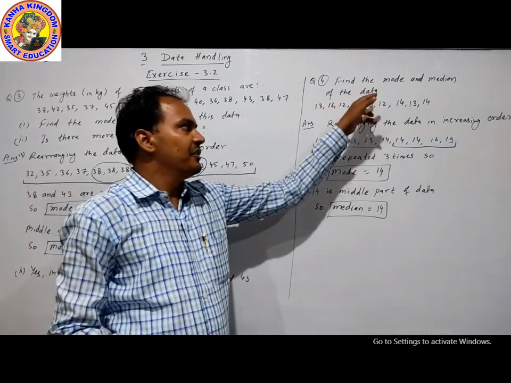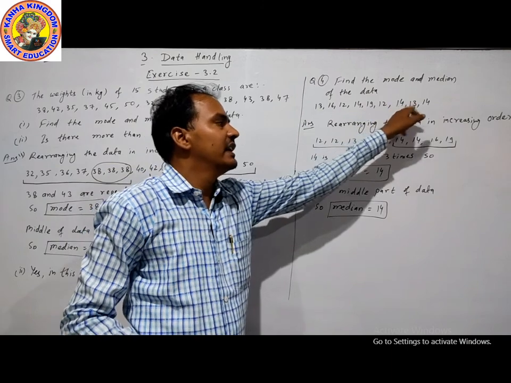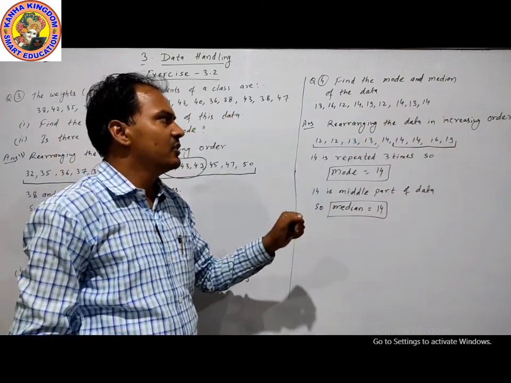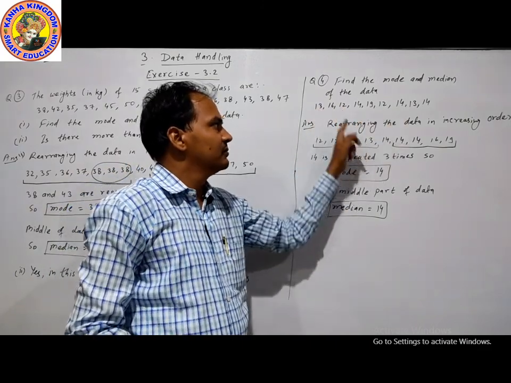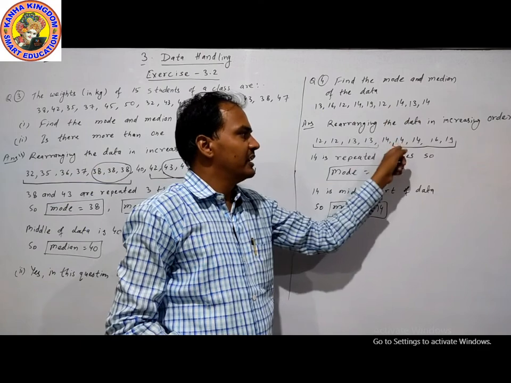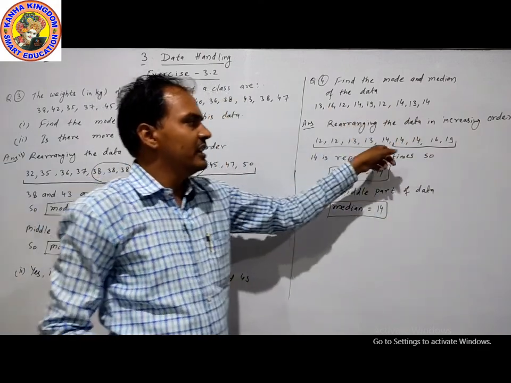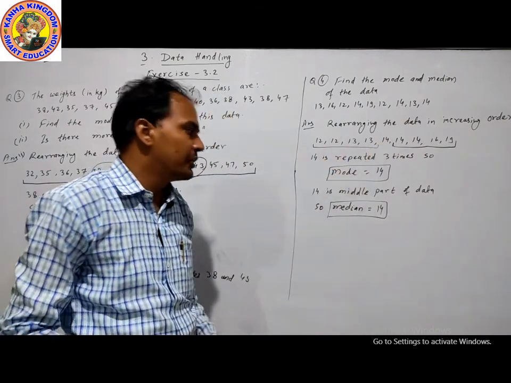Question number 4. Find the mode and median of the data. There are 9 numbers of data. First of all, rearranging the data in increasing order: 12, 12, 13, 13, 14, 14, 14, 3 times, then 16 and 19. The 14 comes most often, repeated 3 times, so mode is 14.